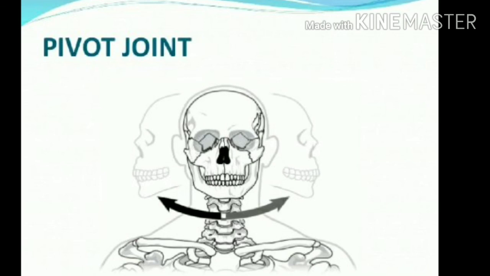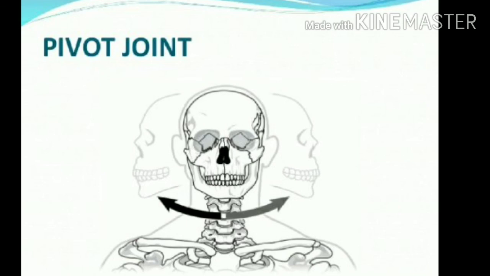Try the movements. This movement is a little different from that of our arm, which can rotate completely in a circle as it is a ball and socket joint. But we can move our head, take it back, take it forward, and rotate a little also. So this is the pivot joint. Here you can see we are able to move the head, or the skull, to the right and left.